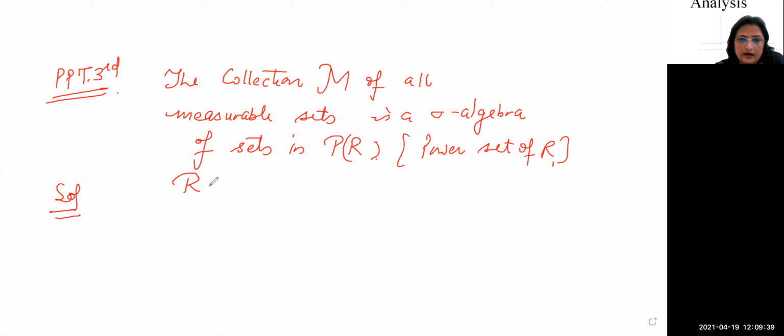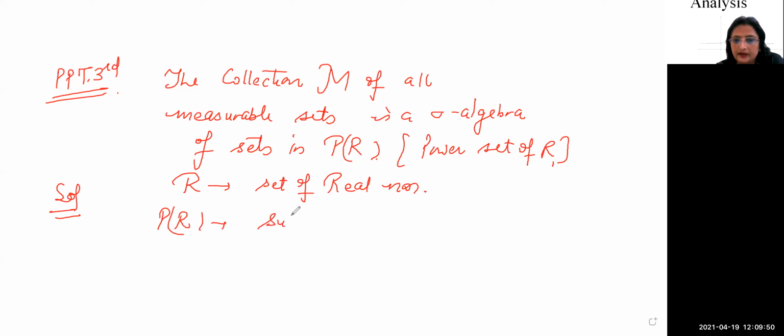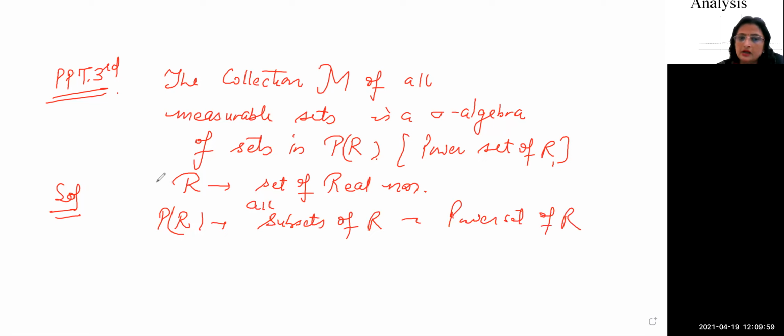First of all, R is the set of real numbers. What is P of R? All the subsets that can be formed from R, all subsets of R, and its name is the power set of R. First of all, we have the set of real numbers and we will find all the subsets of R. Then what is M?